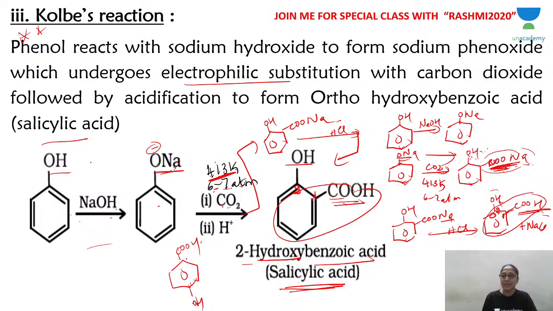So what is salicylic acid? Its IUPAC name is 2-hydroxybenzoic acid. You should know how you prepare salicylic acid by the Kolbe reaction, and what the reaction is. All this is very, very important.